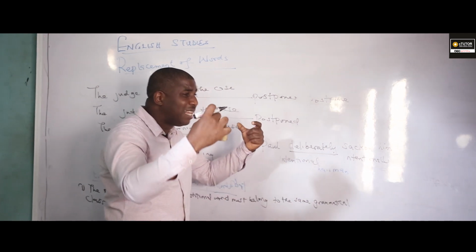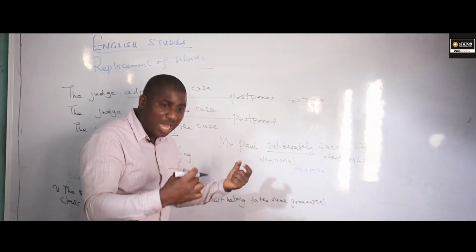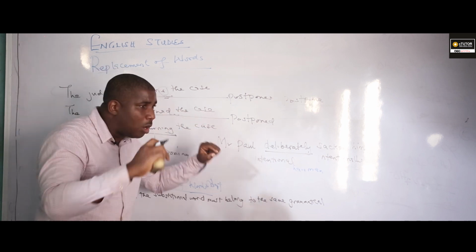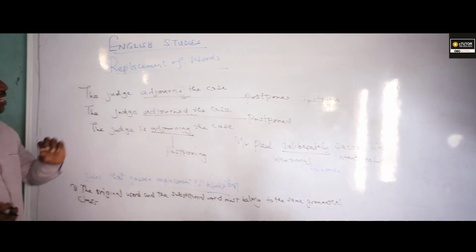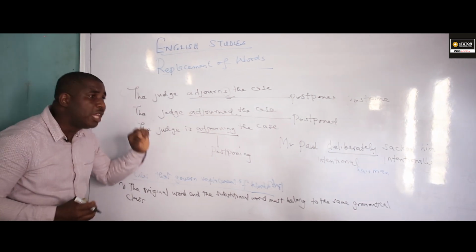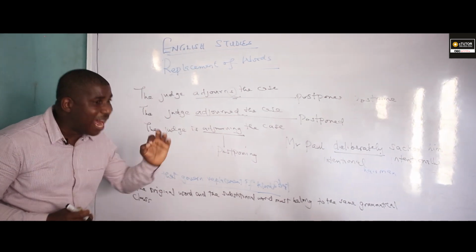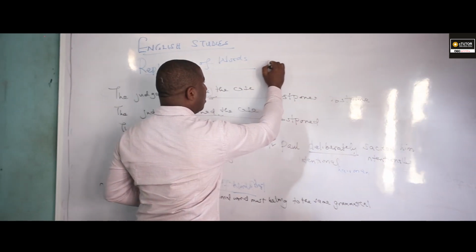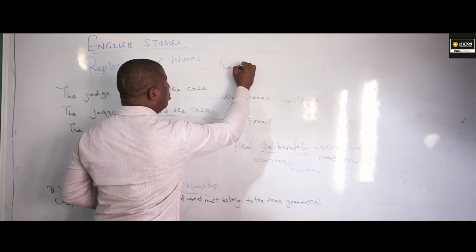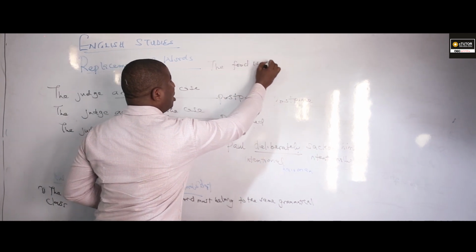There must be an agreement in terms of what? Tenses between the underlined word and the substitutional word. Am I communicating? If the original word is an adjective, substitute it with a word which is also an adjective. Like the first example I gave you, the food is rich.